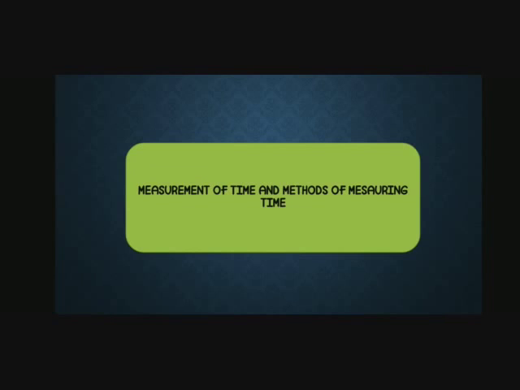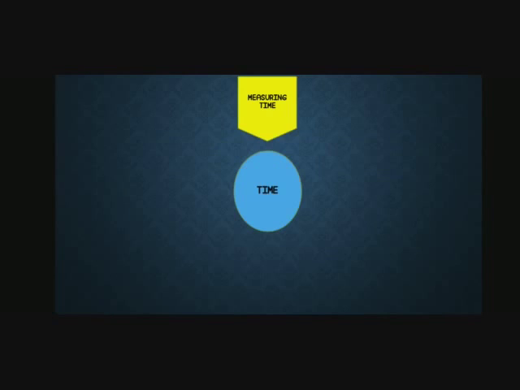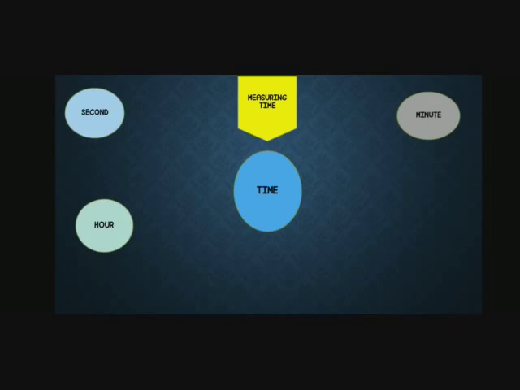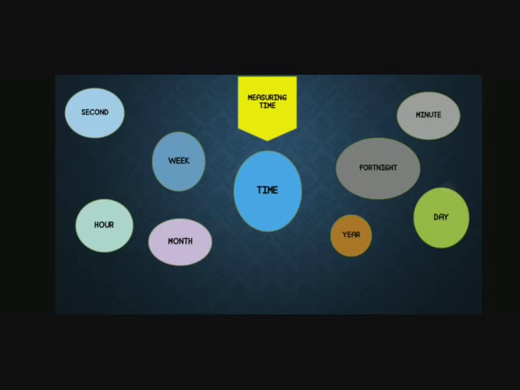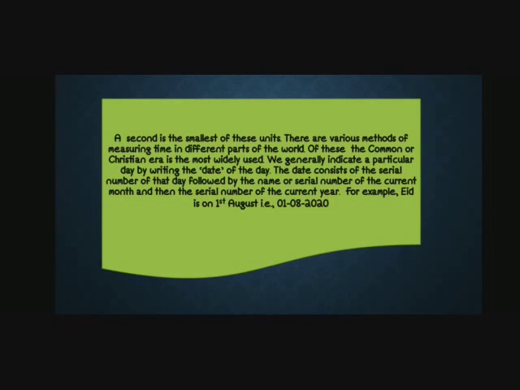Measurement of time and methods of measuring time. Time is measured in different periods. We divided time into different periods such as second, minute, hour, day, week, fortnight, month, year, century and millennium. Second is the smallest unit of measuring time. There are various methods of measuring time in different parts of the world. Of these, the Common or Christian era is most widely used.